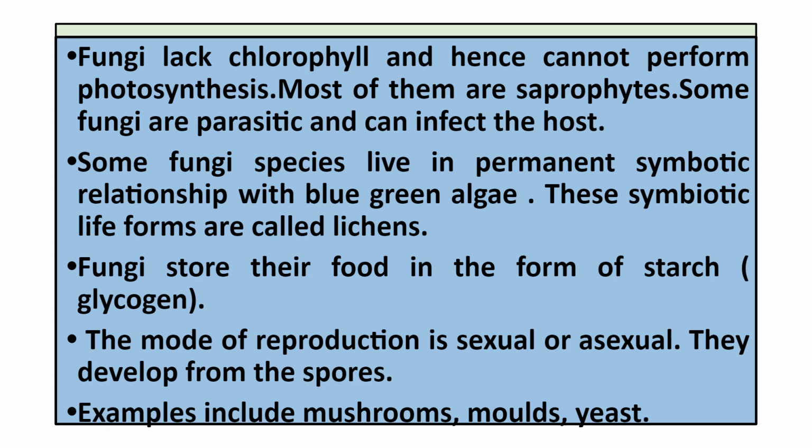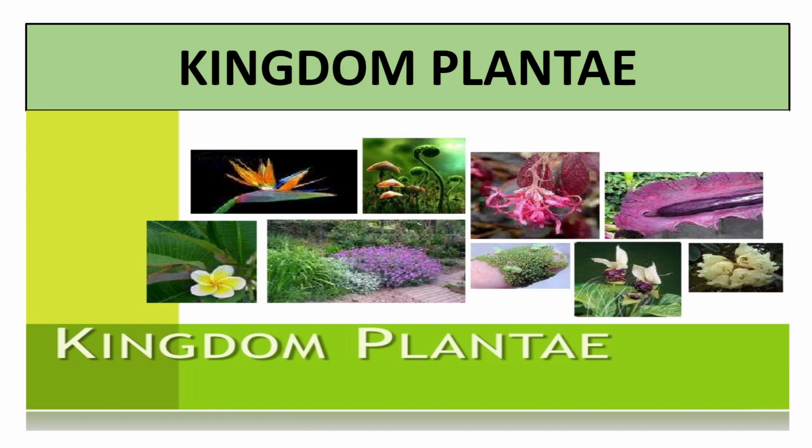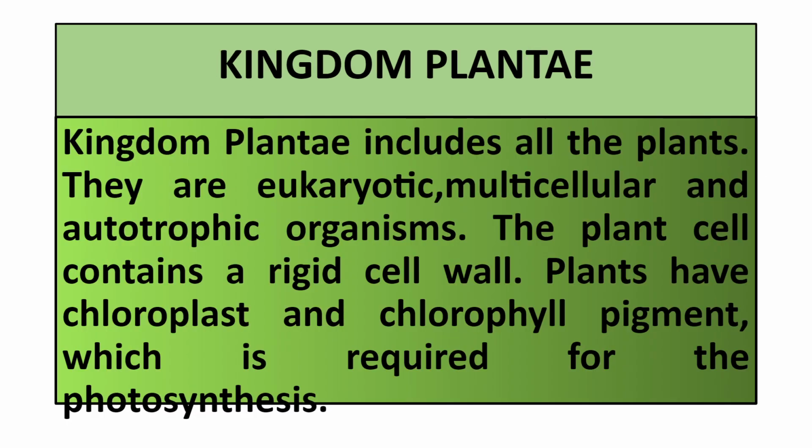Now next we have our fourth kingdom, that is Kingdom Plantae. You can see the beautiful plants here. So Kingdom Plantae includes all the plants. जितने भी हमारे multicellular eukaryotic plants हैं, they are under this Kingdom Plantae. And the Plantae kingdom organisms, they are autotrophic because they have the green pigment that is called chlorophyll, with the help of which they do photosynthesis.